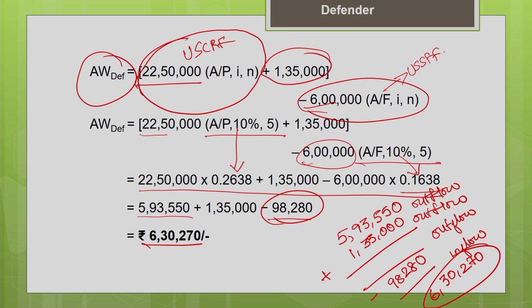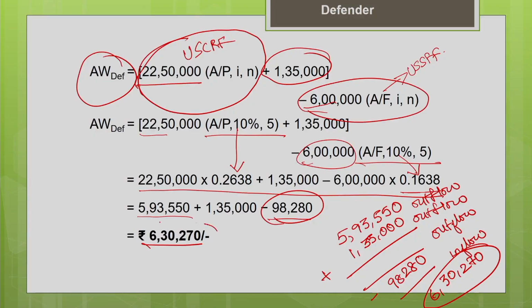Okay, so this is the cost liability of holding the defender with you. This is the cost implication, or the equivalent annual cost associated with the defender, if you are going to hold this machine for 5 years. So the equivalent annual cost associated is 6,30,270. In a similar manner, you are going to find the equivalent annual cost for a Challenger machine, that is, a proposed equipment.